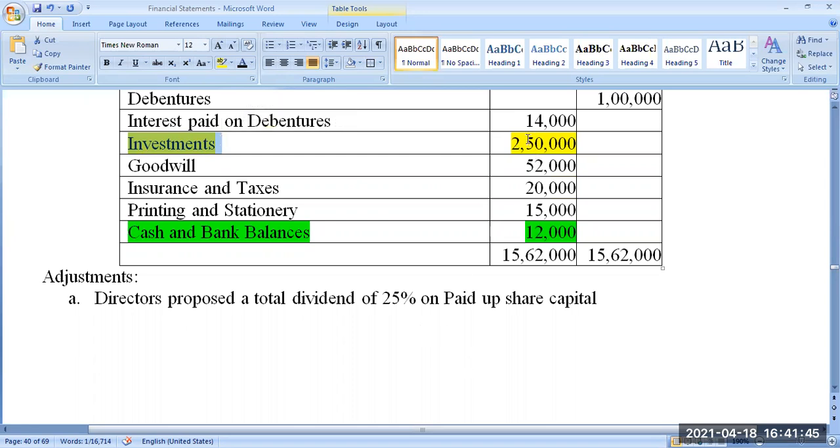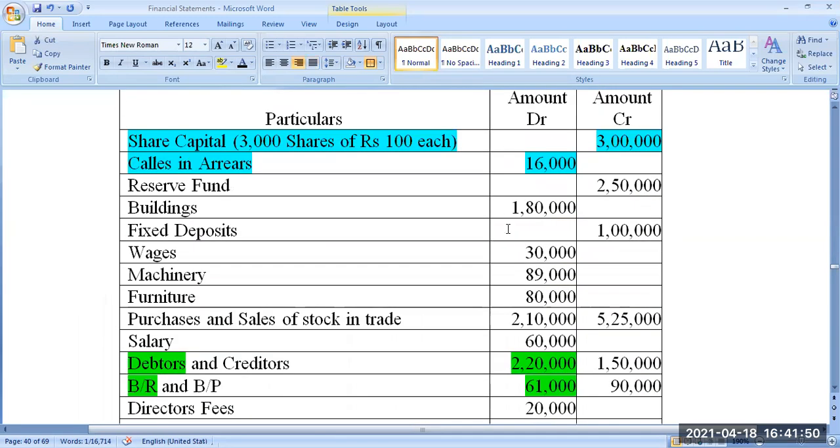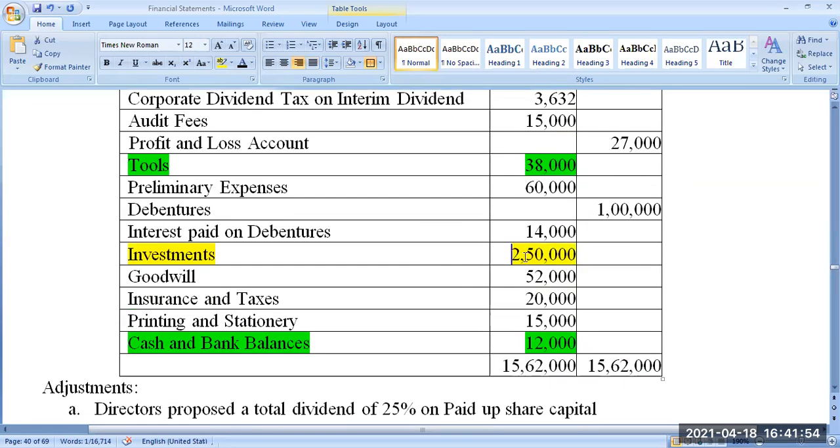But if it is a very big amount, look at this, the capital itself is how much? 3 lakhs only, or 2,84,000. So it is a very big amount. So you can take it as non-current, or you can argue like this: sir, capital itself is 3 lakhs, then how will they make a long-term investment of 2,50,000? If that is your argument, take it as a current investment. If the information is not clear, it is the accountant who takes a decision. It is the student who takes the decision now in the exam.